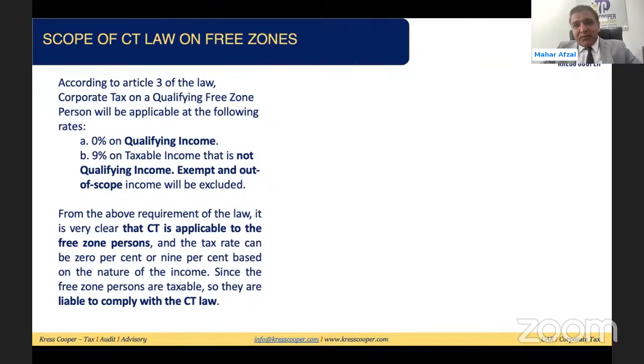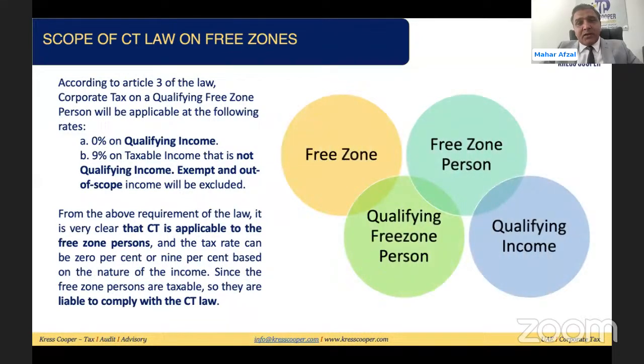From the above requirement of the law, it is very clear that corporate tax is applicable on free zone businesses as well. A lot of people were asking whether corporate tax is applicable on free zone businesses. The answer is yes, it is applicable on free zone businesses as well. They might be earning qualifying income, they might be earning non-qualifying income. In both cases, they will be liable to register, and they will be liable to submit the return as well.